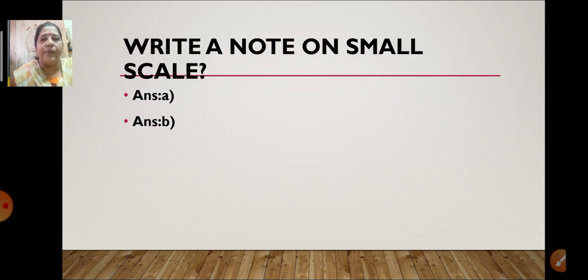This is a brief answer. Write a note on small scale. As you all know, you have the large scale and the small scale, and the difference between them. You are not having any brief answer on write a note on small scale, but I have given you one difference between. You can study that difference, and here you can get the option. Again I will give you two options and you have to choose the right option for this question.